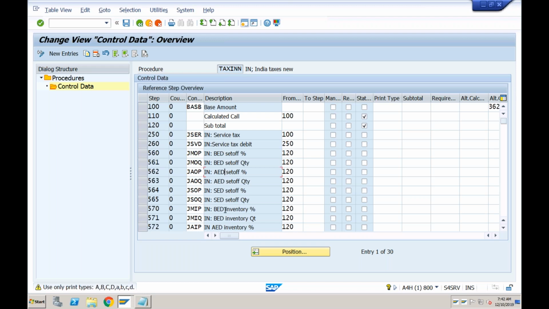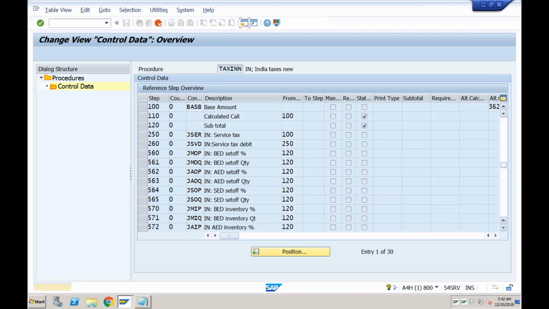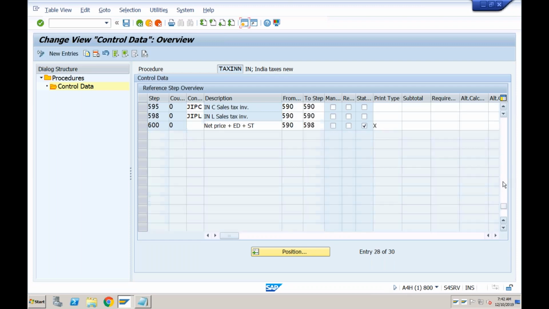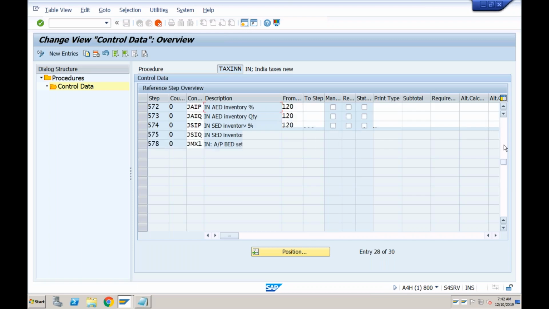Okay, it is already 3 years now, so I don't remember the exact names, but all those previous conditions, VAT, service tax, everything you'll be able to see here. Okay, sales tax. Then you have, if you just come down, okay, these are the different types of taxes which were applicable in India earlier, right?